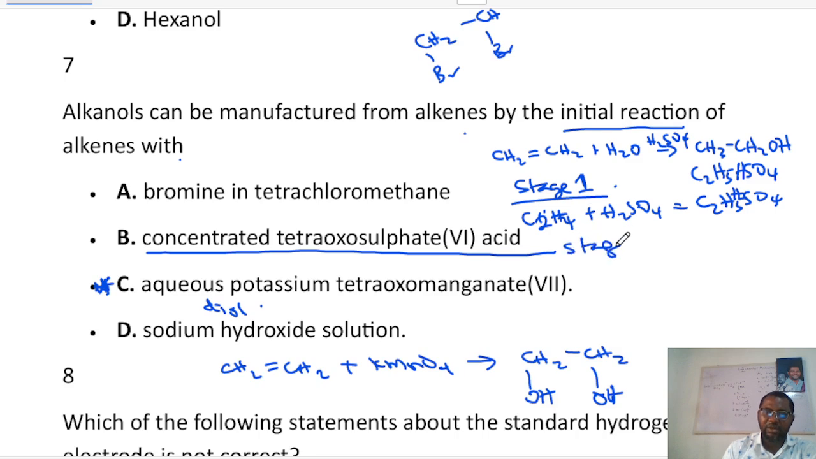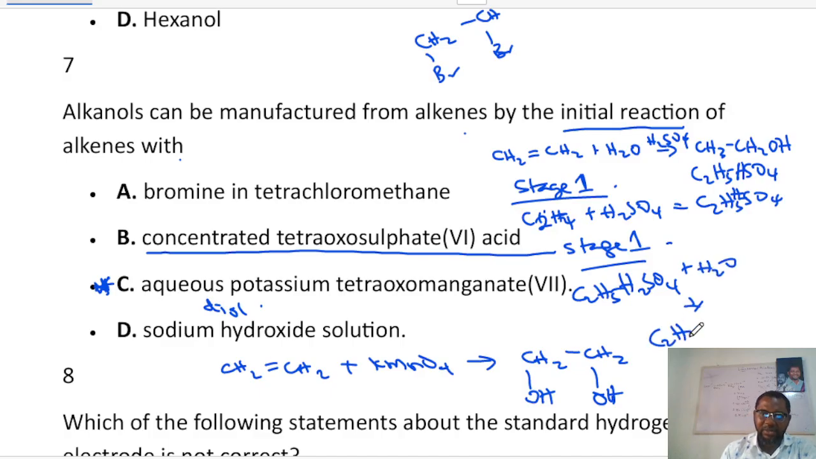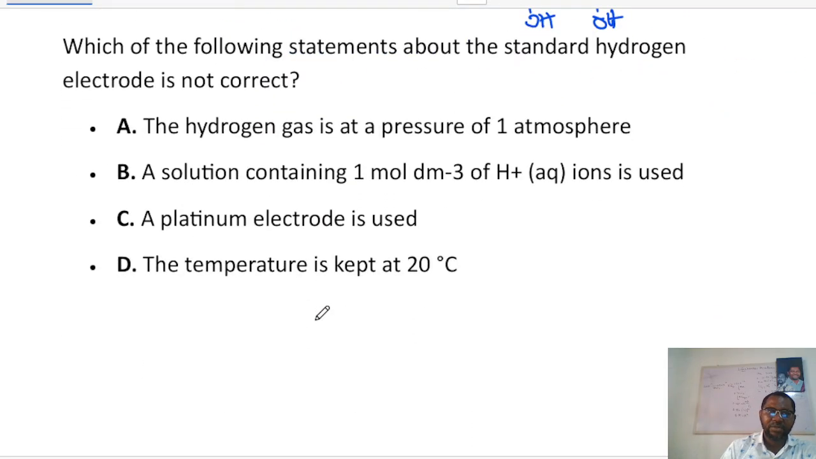Then stage 2 now would be the ethyl hydrogen tetraoxosulfate 6 can now react with water, in this case now, to form ethanol, C2H5OH. Then you get back your acid, because the acid is serving as a catalyst in this case. So B is the answer to this question.